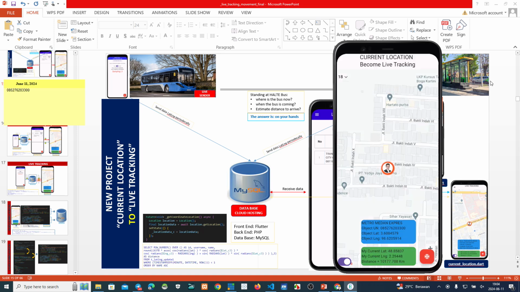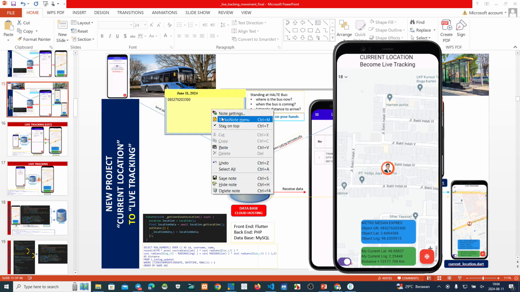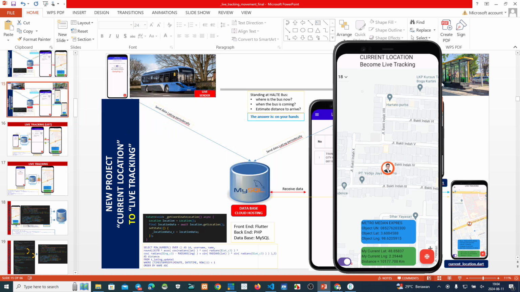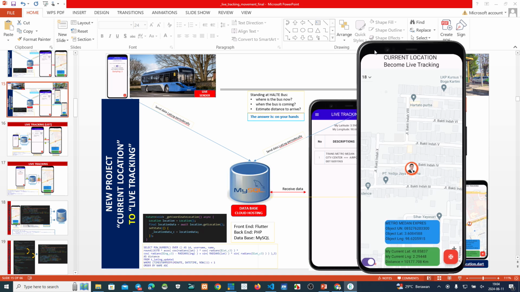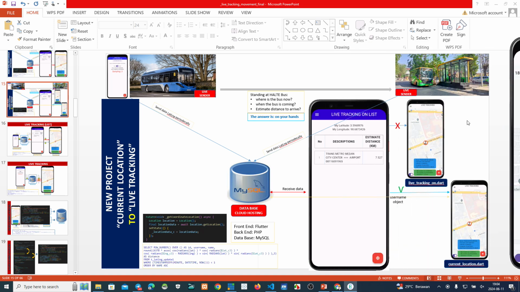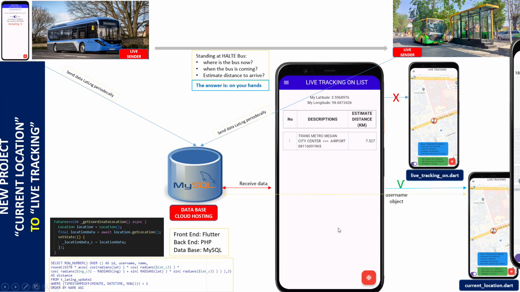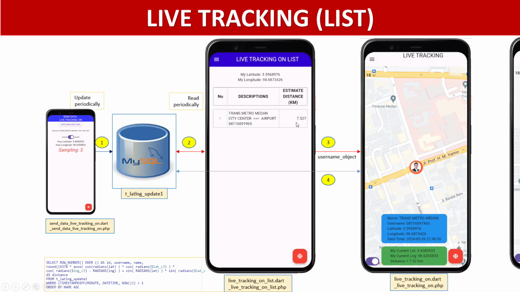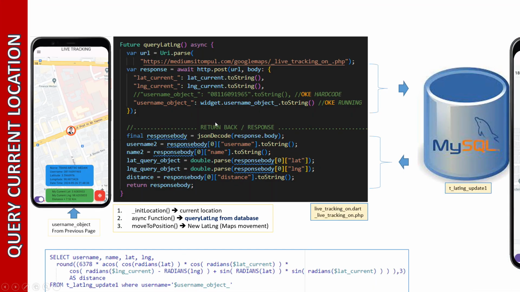Okay, guys, I think that's all for this moment. I cannot move this one. Okay, maybe like this. I have mentioned this one before to you. This is the query latitude and longitude. This is how to calculate the distance if we have 2 points.